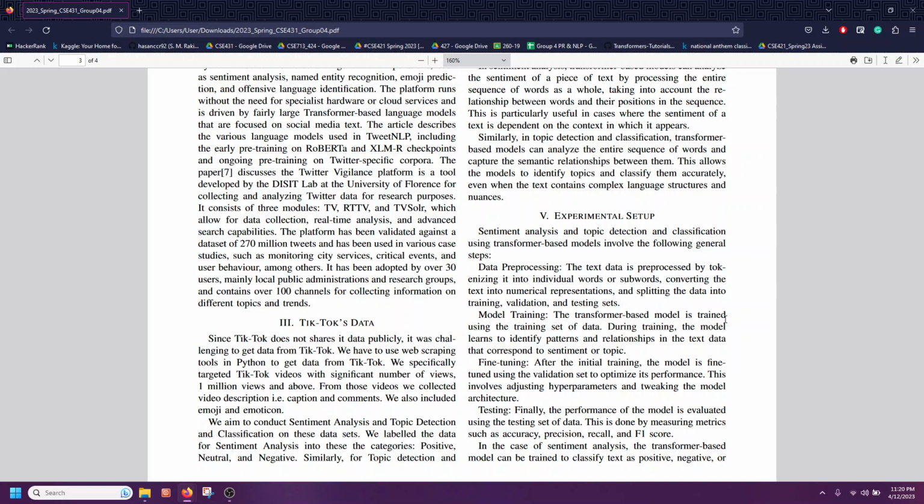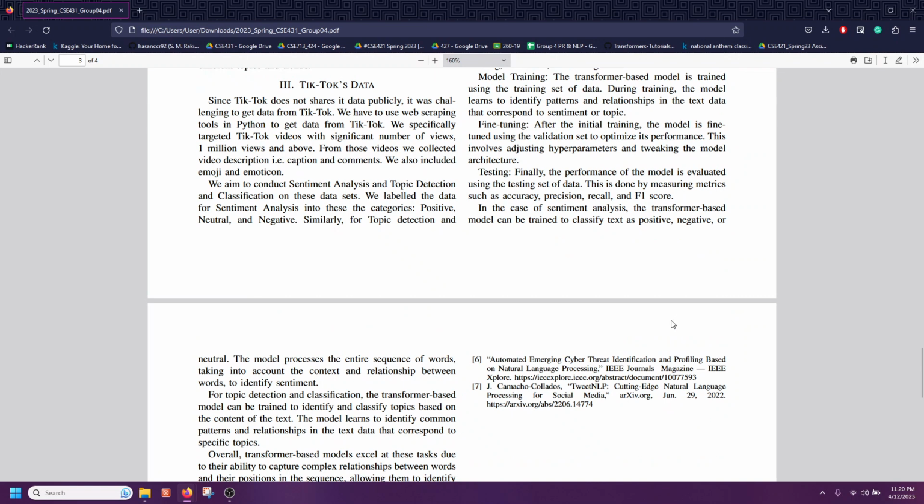This involves adjusting hyperparameters and tweaking the model architecture. Next comes testing. Finally, the performance of the model is evaluated using the testing set of data. This is done by measuring metrics such as accuracy, precision, recall, and F1 score.